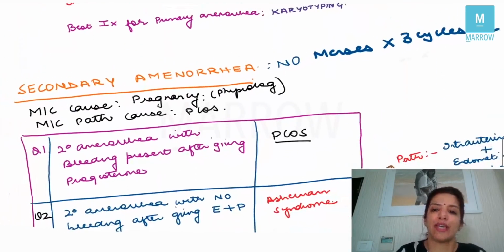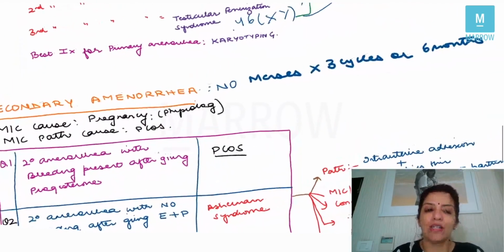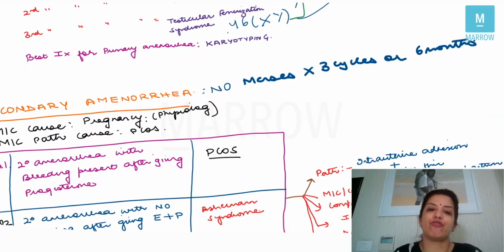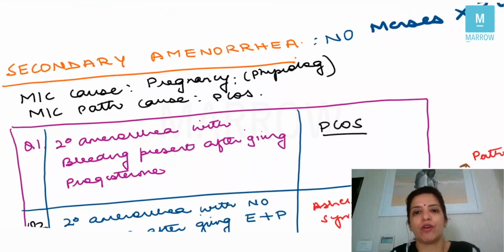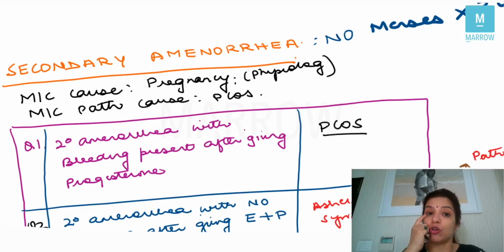Let's talk about secondary amenorrhea. Now, as I told you, secondary amenorrhea means that a female did not have any periods for 3 cycles or for 6 months. The most common cause of secondary amenorrhea is pregnancy, and that's a physiological cause, right? The most common pathological cause for secondary amenorrhea is PCOS, or polycystic ovarian syndrome, right?